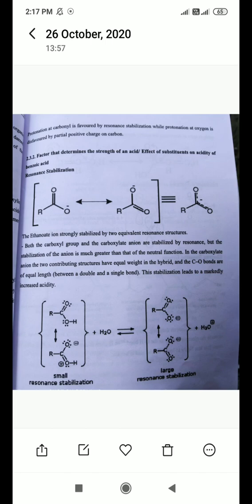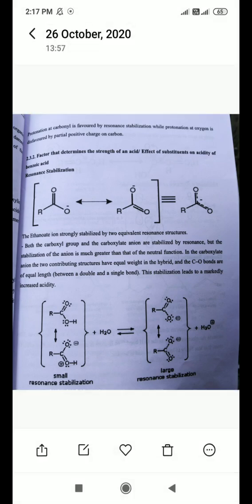So both hybrids are in equilibrium. If a compound forms resonance, then it can increase the acidity of your aromatic compound.